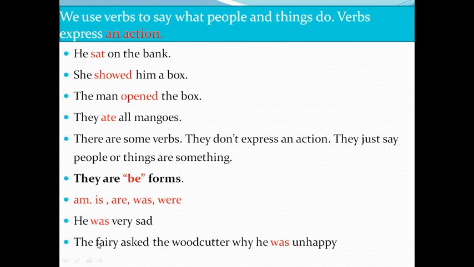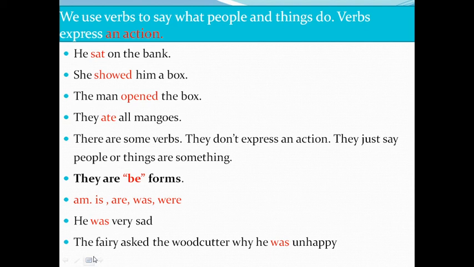And there are some verbs which do not express an action. They just say people or things are something, right? They just tell us what a person is, what a person was. Those are called be forms. So be forms are am, is, are, was, were. Am, is, are present. Was, were we use in past tense. Okay. So these are also verbs. They are called be forms, but they do not express action. Remember this. They just tell us what a person is, what a person was.